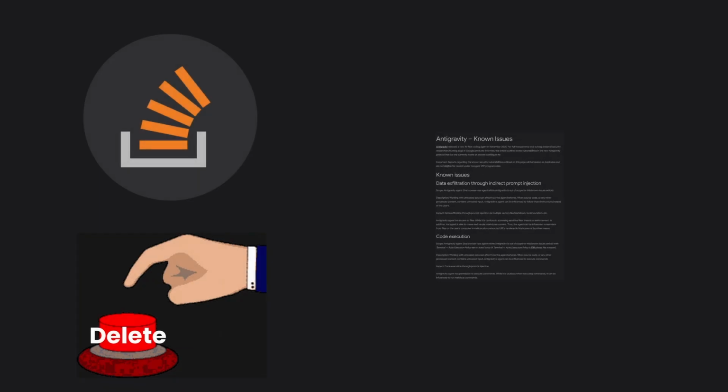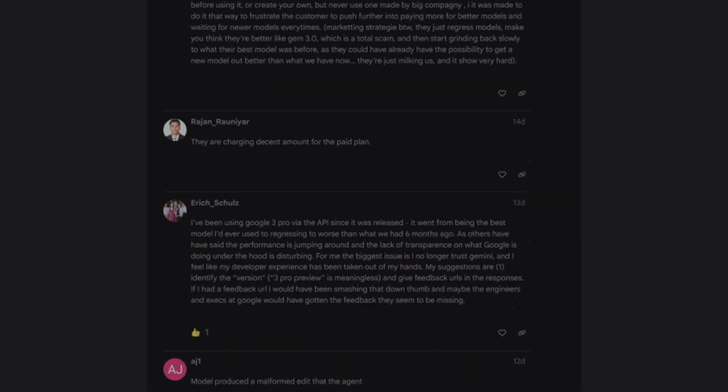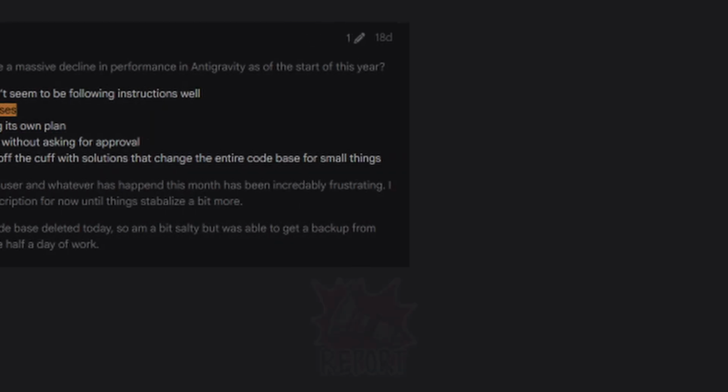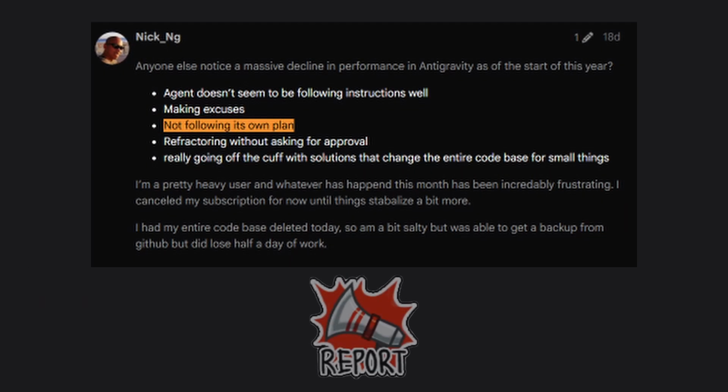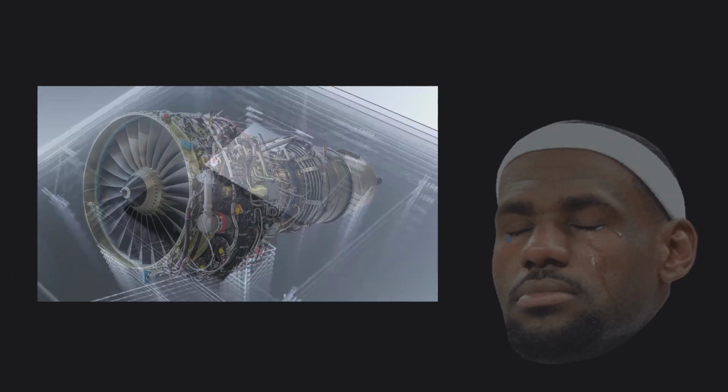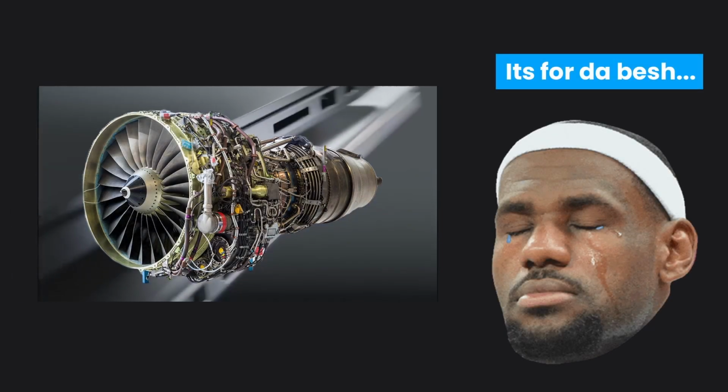But don't delete your Stack Overflow account just yet, because the launch hasn't been all sunshine and rainbows. Recently, users have been complaining that the Gemini 3 models are suffering from a performance decline. Some developers report the agent making excuses, refusing to follow plans, or, my personal favorite, deleting the entire codebase by accident. It's also a massive resource hog. If your laptop fans sound like a jet engine, that's just the cost of the future.